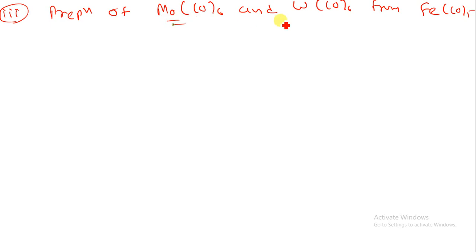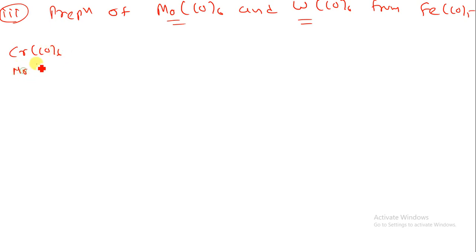Now molybdenum and tungsten both are in the chromium family. Chromium has 4s2 3d4, so there are 6 outermost orbital electrons. So you have to remember this thing also.